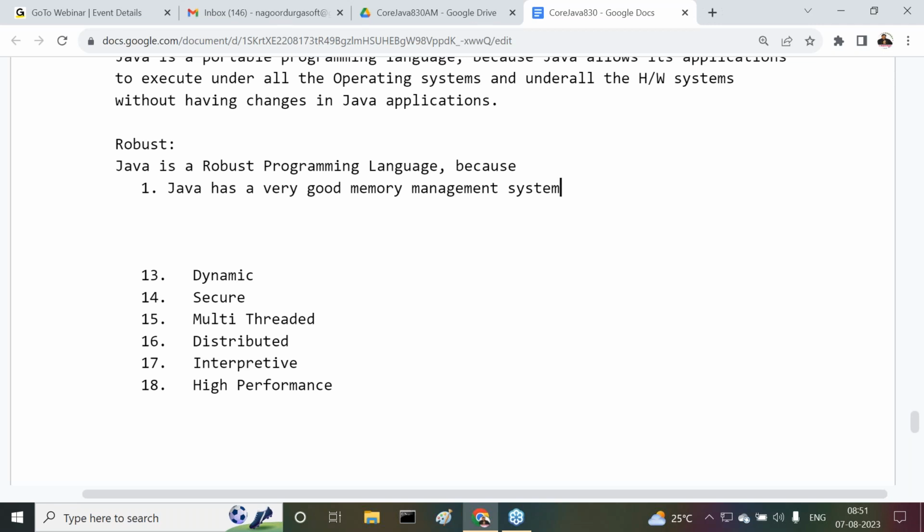If it is a static memory allocation, with or without the requirement, first memory will be allocated. Get my point on it? First memory will be allocated. So once memory is allocated, it may be used, may not be used. If it is used, okay, well and good. If it is not used, it's a waste of the memory. Get my point on it?